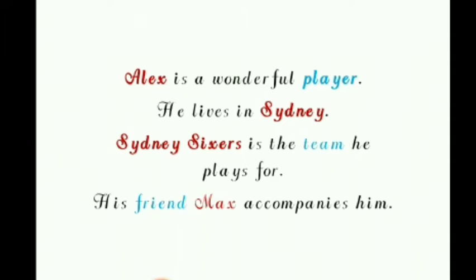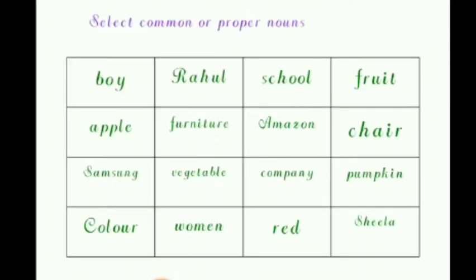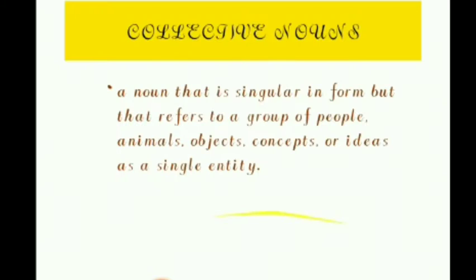His friend Max accompanies him. So friend is a common noun whereas Max is a proper noun, and so we are using capital M here. So these are some more common and proper nouns.